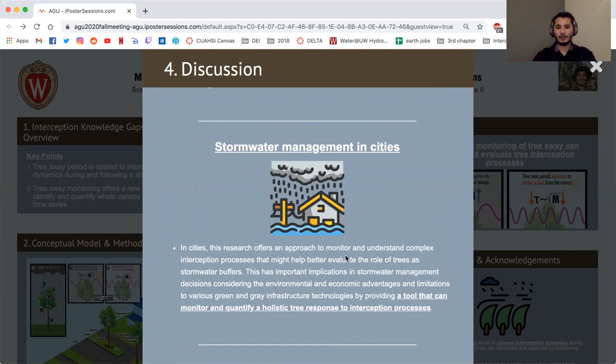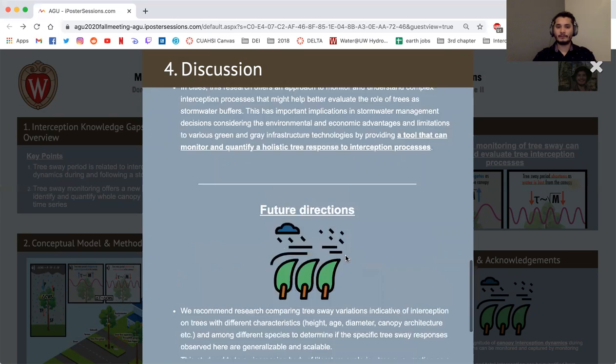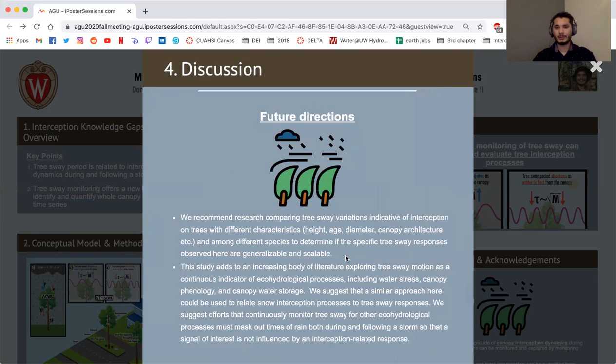We also think that this approach could be useful as a tool that can monitor, quantify, and evaluate holistic tree responses to interception processes, which might be well suited to evaluate green infrastructure practices and stormwater management. And some of the future directions of this work include testing this approach for scalability and robustness.